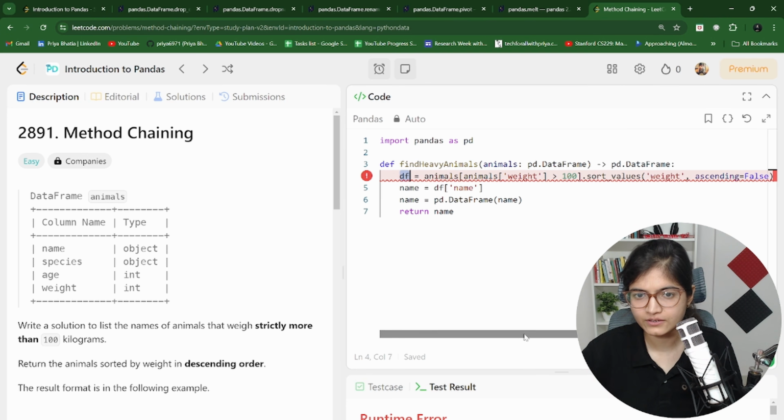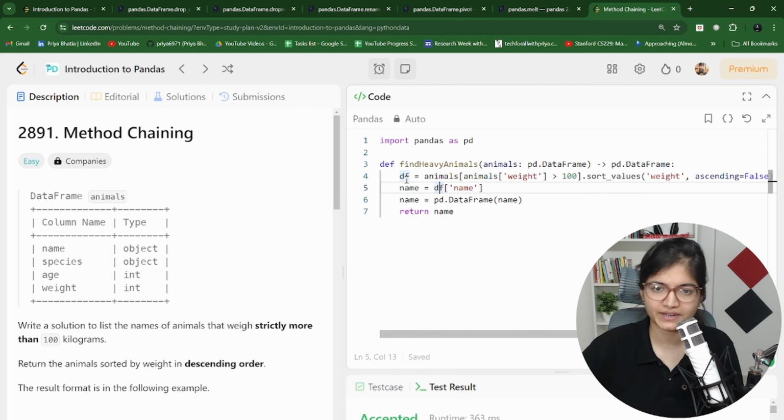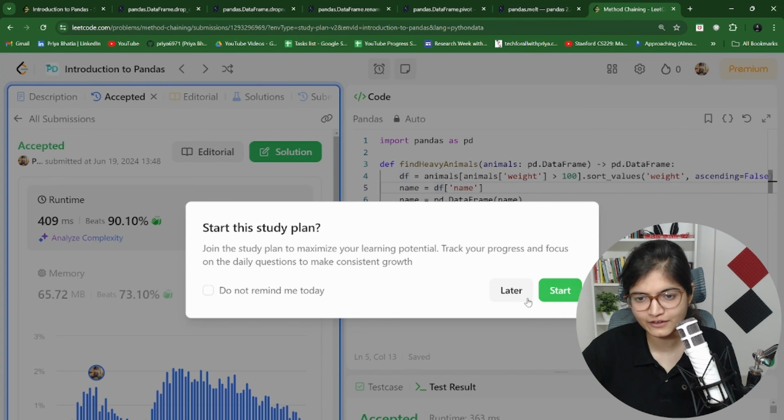So this is df we are using, data frame. Let me run this again. Running fine, right? We are using df here. Initially, I think I had initialized a variable named find heavy animal, but then df we are using here. Change to df. Here you can see now it is working perfectly fine.